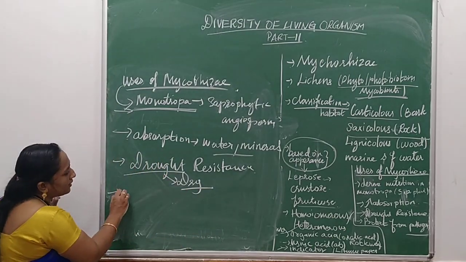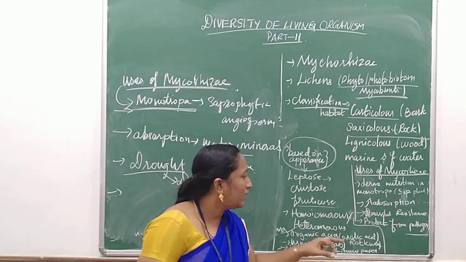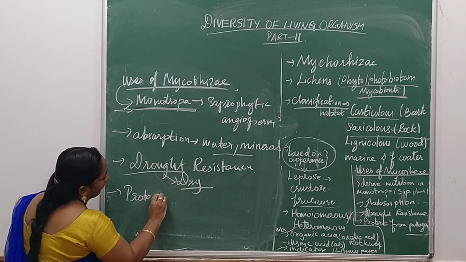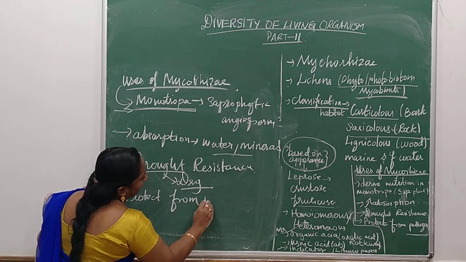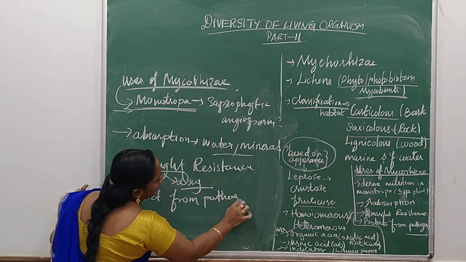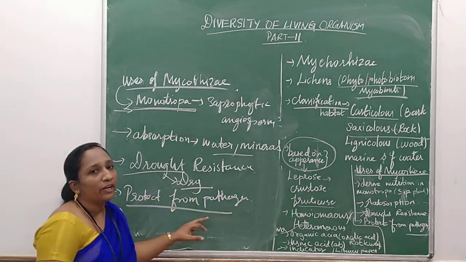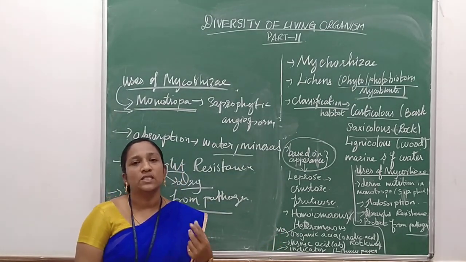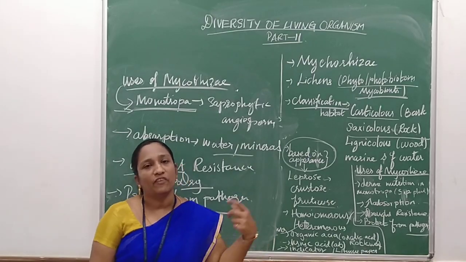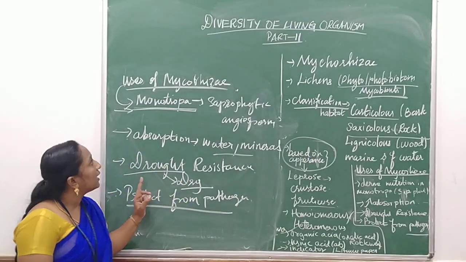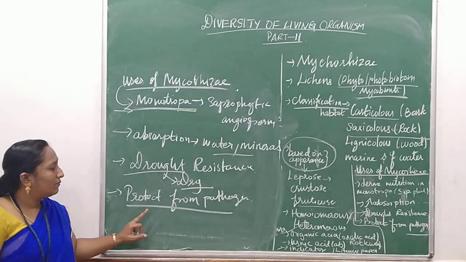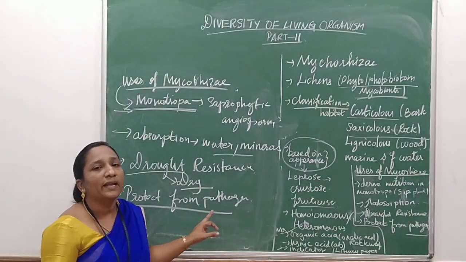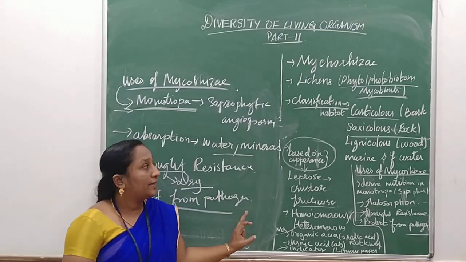And the last one is protection from pathogens. Most mycorrhizal plants are not affected by pathogens. What are pathogens? Germs present outside that affect the plant zone. If the plant has adapted the mycorrhizal association, it is mostly not affected by any pathogenic agents.